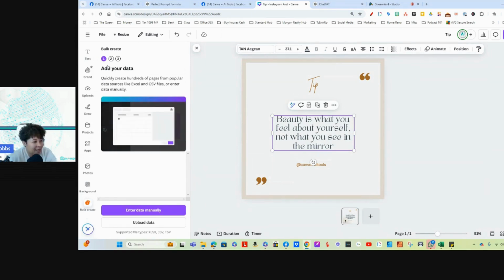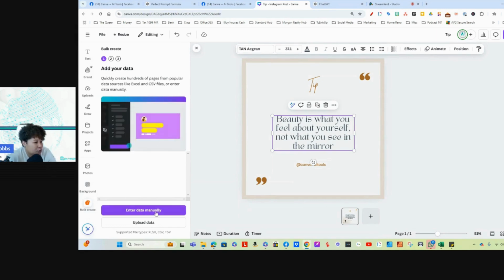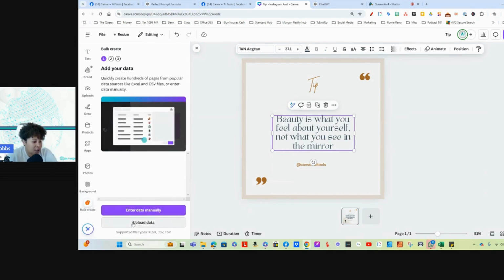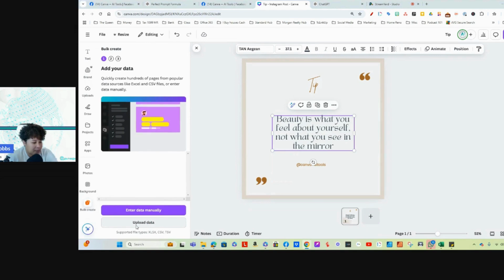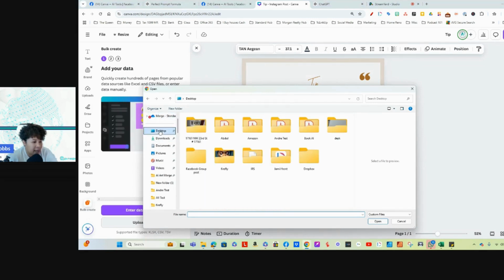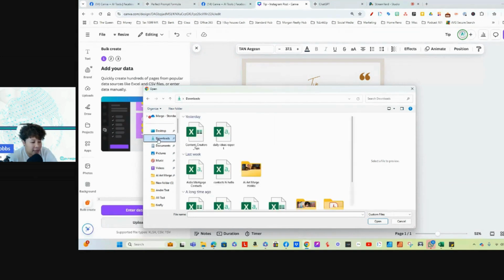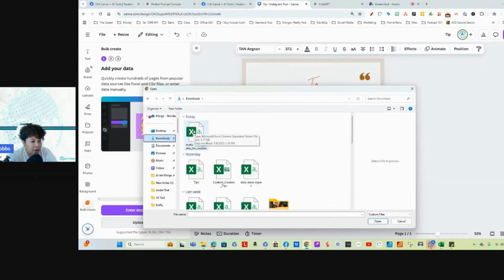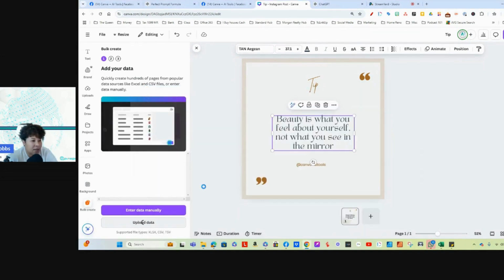Thank you so much. So basically, once you come here, if you wanted to enter your spreadsheet manually, you could. I don't do anything manually. I am way too lazy for that. So we're going to go to upload data. And remember that list that we downloaded, and I put them on desktop just so you could see, or you could hit download wherever you have it. So, double click here and it's going to open it up.